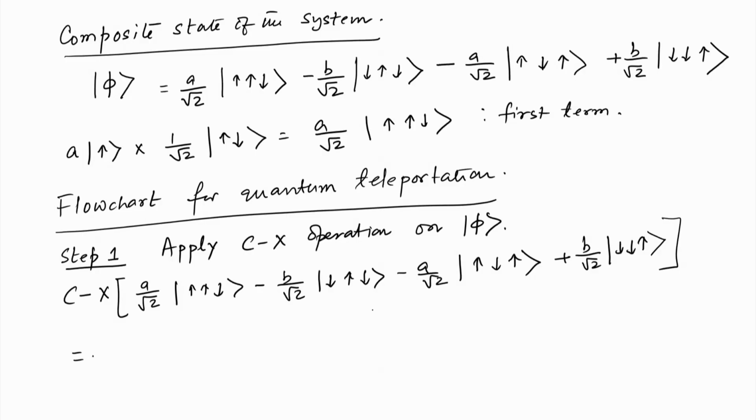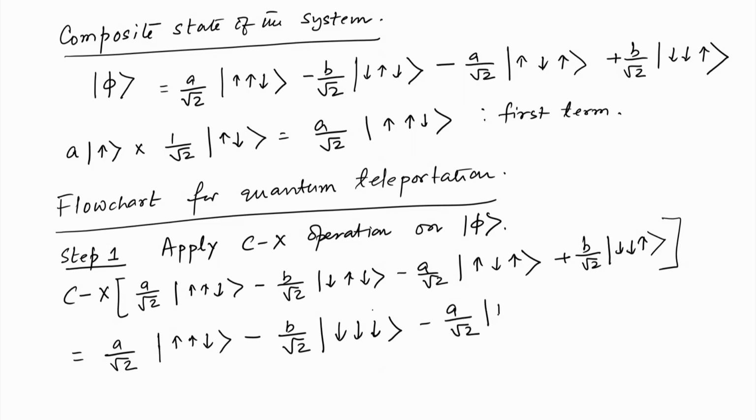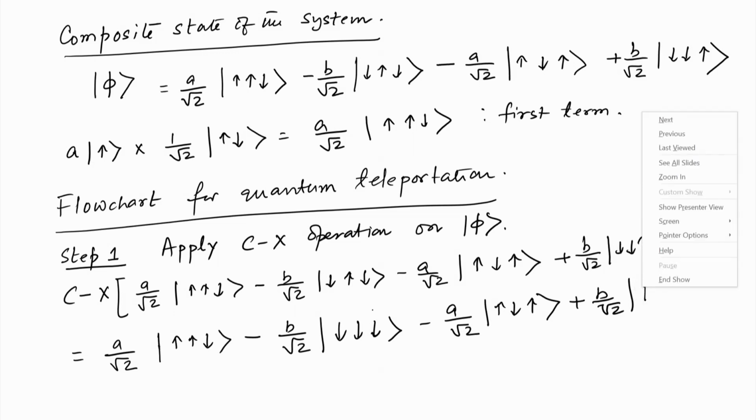So, this is equal to a by root 2 up, up, down minus b by root 2 down, down, down minus a by root 2 up, down, up plus b by root 2 down, down, up, up.